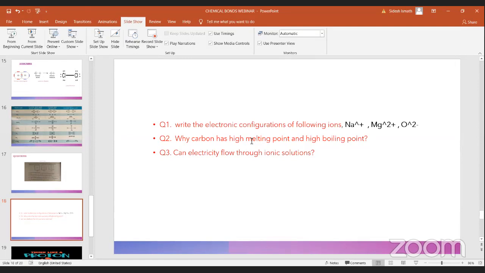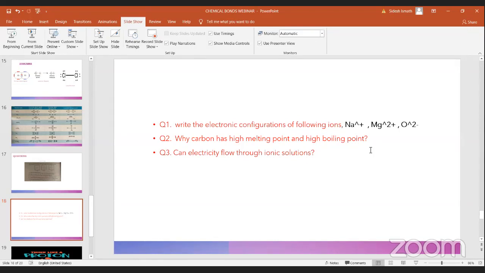Now you know graphite has very low value and diamond has higher value. That is all because of its atomic structure. So why does carbon have a high melting point and high boiling point? The answer should be because of the atomic lattice. That should be the answer for that. Now we'll move on to the third question.